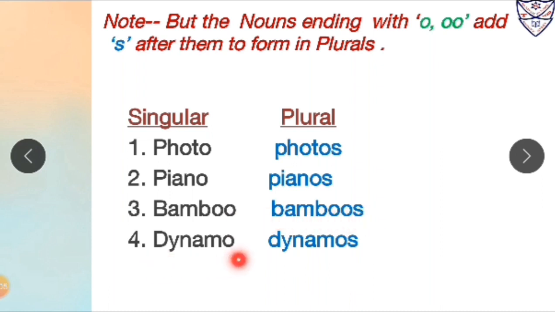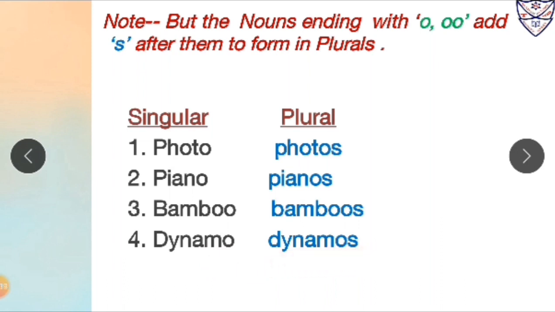Number 4, dynamo. Over here the word dynamo is ending with O. So to form its plural form, we will just add S after O. So it will become dynamos. So photo is in singular form, its plural form will be photos. Piano is in singular form, its plural form will be pianos. Bamboo is in singular form, its plural form will be bamboos. Dynamo is in singular form, its plural form will be dynamos.